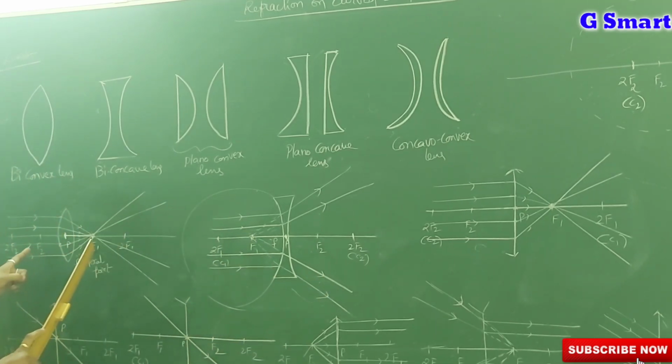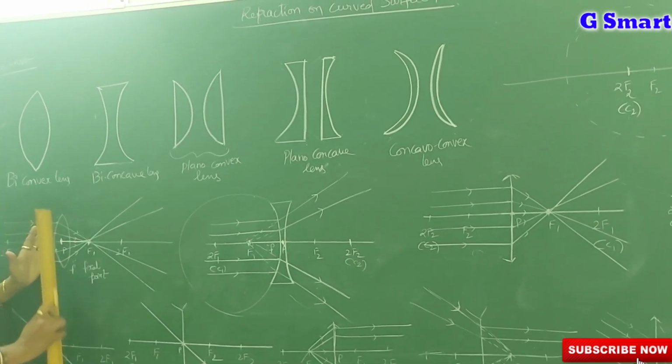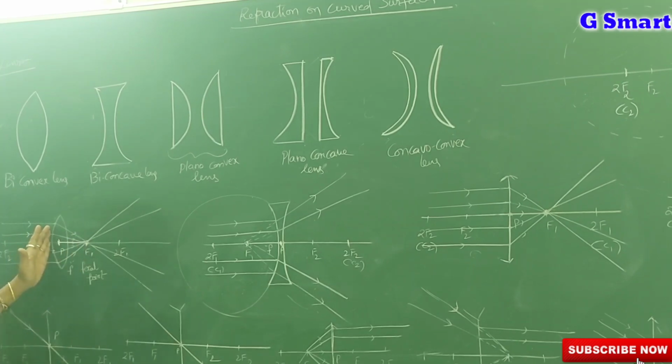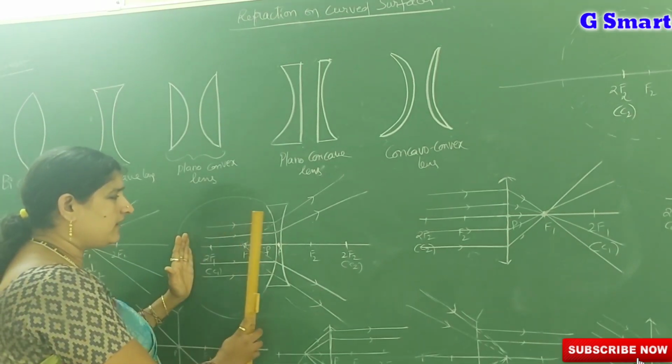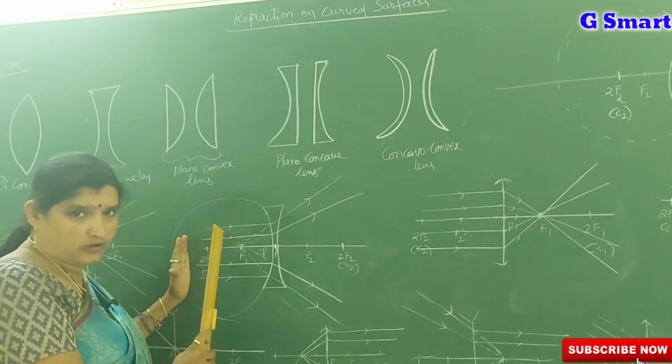For a biconvex lens, the parallel beam of light is incident on one side, and you get the focal point on the other side. But for concave surfaces, when a parallel beam of light is incident, you will get the focal point on the same side.